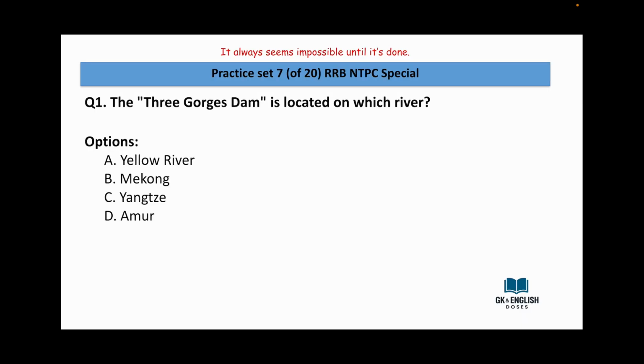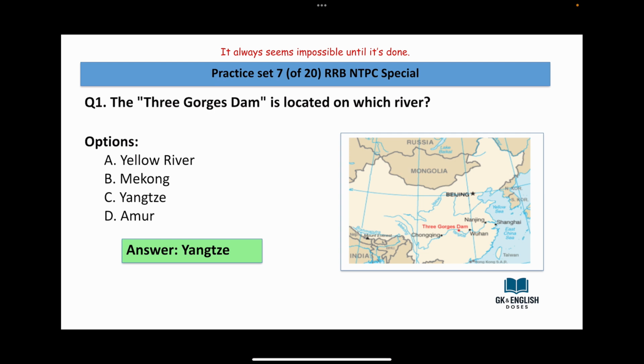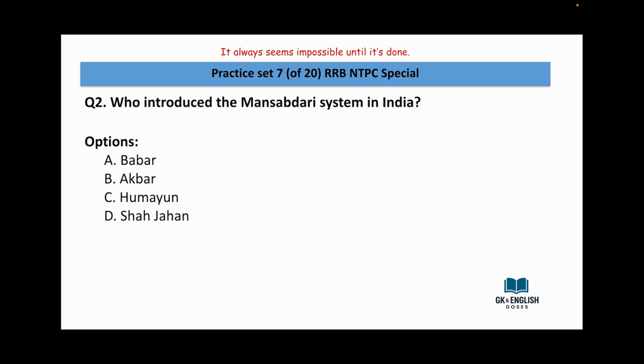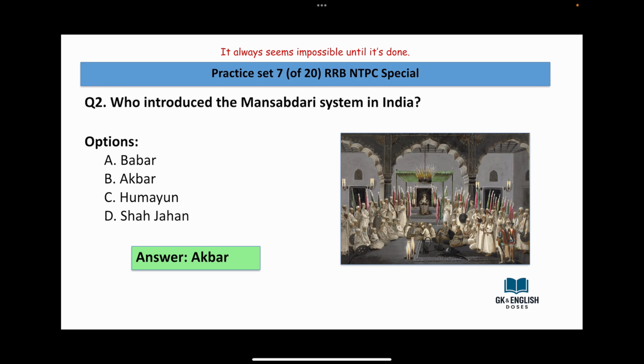The first question. The Three Georges Dam is located on which river? Yellow River, Mekong, Yangtze, Amur. The answer is Yangtze. Who introduced the Mansabdari system in India? Babur, Akbar, Humayun, Shah Jahan. Answer is Akbar.